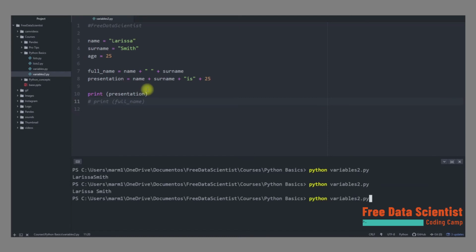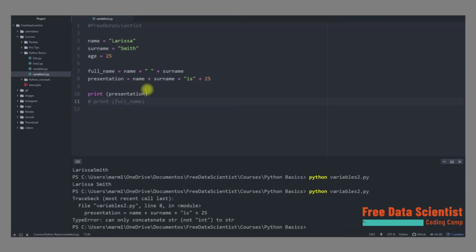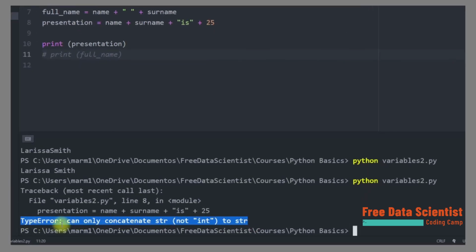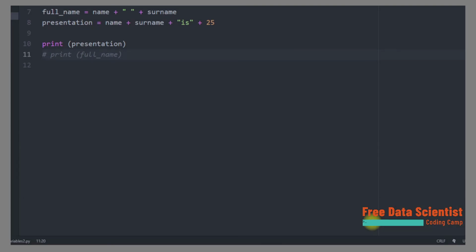We open the console and call Python variables2.py and press enter. We can see that the script did not run. The reason is written down. The concat cannot be done between strings and integers. The strings can be concatenated just with the strings. Therefore, we must change our integer value in the variable age to string.